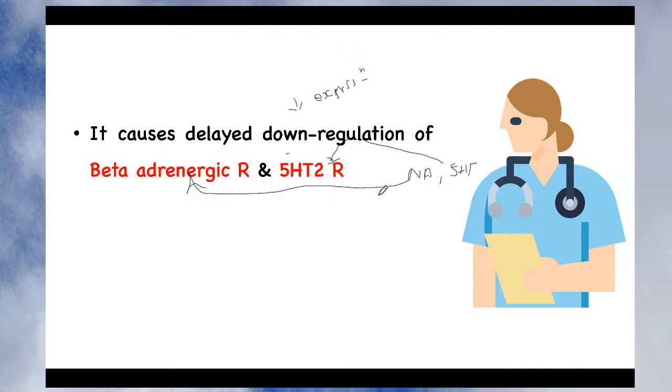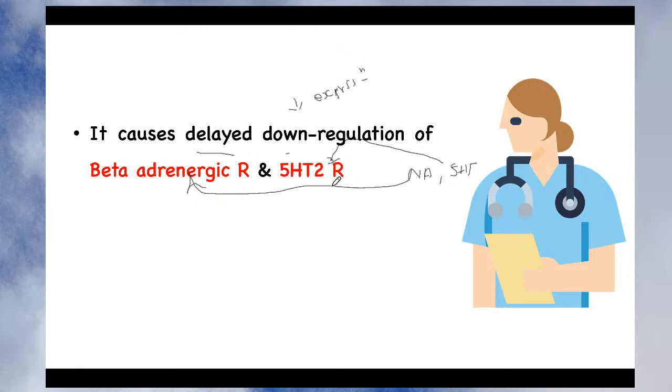But since it increases the level of noradrenaline and 5-HT, it produces delayed down regulation of this beta adrenergic receptor and 5-hydroxytryptamine receptor. So there is no down regulation, or there is very delayed down regulation of this receptor. This happens at the theoretical level. As per theoretical knowledge, noradrenaline produces the activation of the adrenergic receptor and 5-HT produces the activation of the 5-HT2 receptor. Due to constant or consistent activation of this receptor, it delays down regulation of this receptor, right?